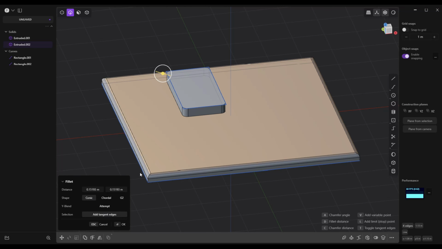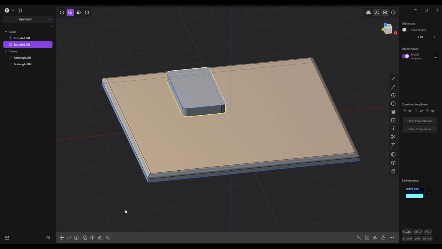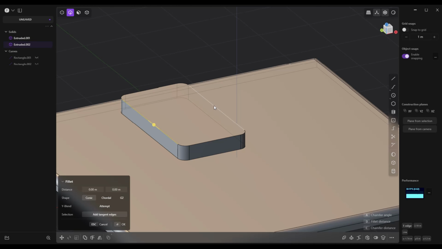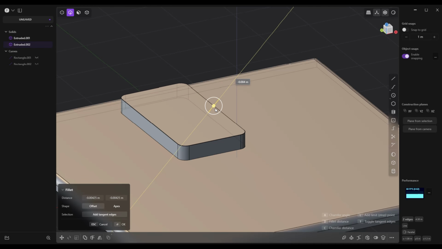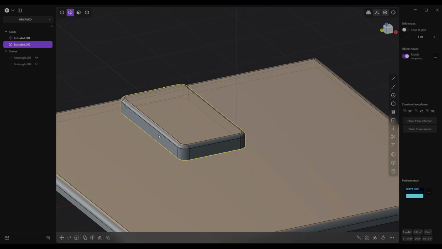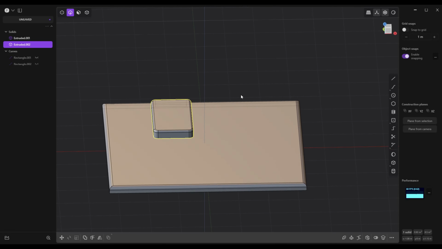And I want them rounded like this. And I also want to have the top. So let's hide that rectangle for a second. All right. So we're going to go in here and grab these and round that over as well. That looks okay. All right, this guy looks okay.